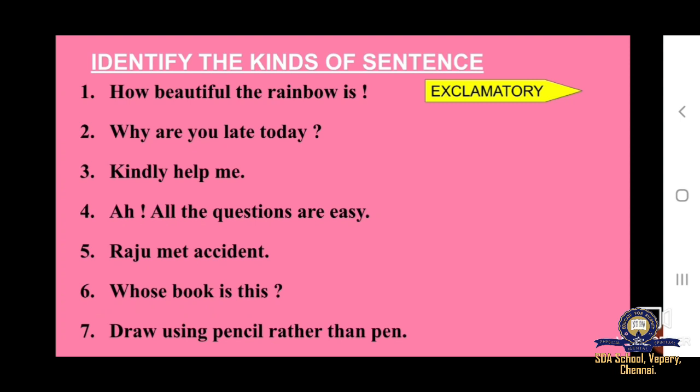Here, what kind of sentence is used? Yes, interrogative sentence. And next sentence. Kindly help me. Children, look at the sentence carefully and answer. Yes, imperative sentence.